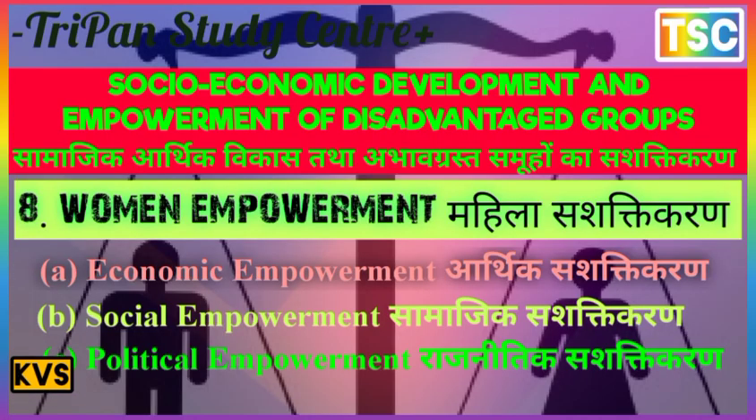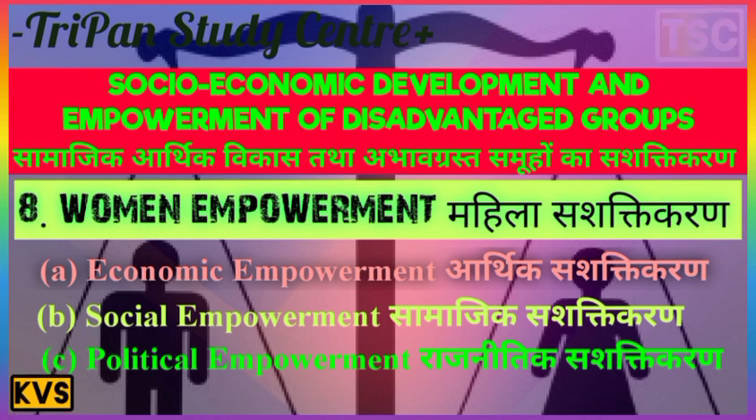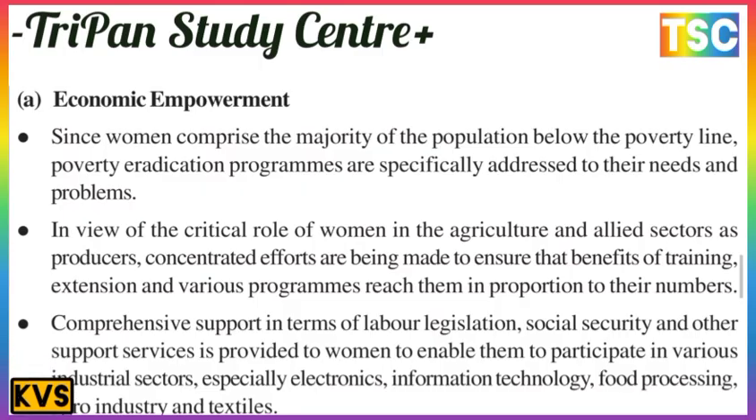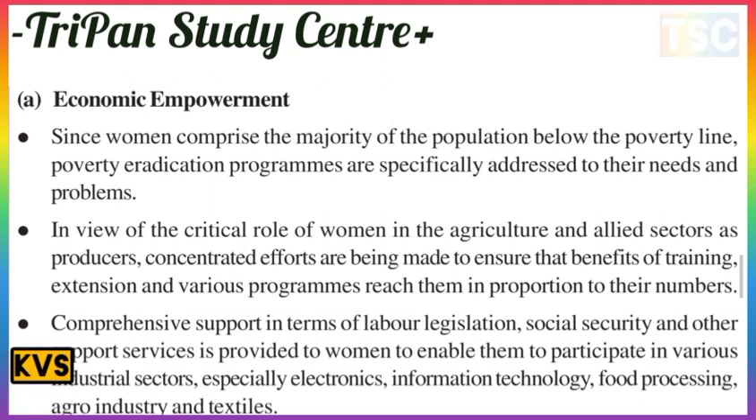The next is economic empowerment here. This is important, economic empowerment. Since women comprise the majority of the population below the poverty line, poverty eradication programs are specially addressed to their needs and problems. In view of the critical role of women in agriculture and the allied sector as producers and workers, efforts are being made to ensure that the benefits of training, extension and various programs reach them in proportion to their numbers.